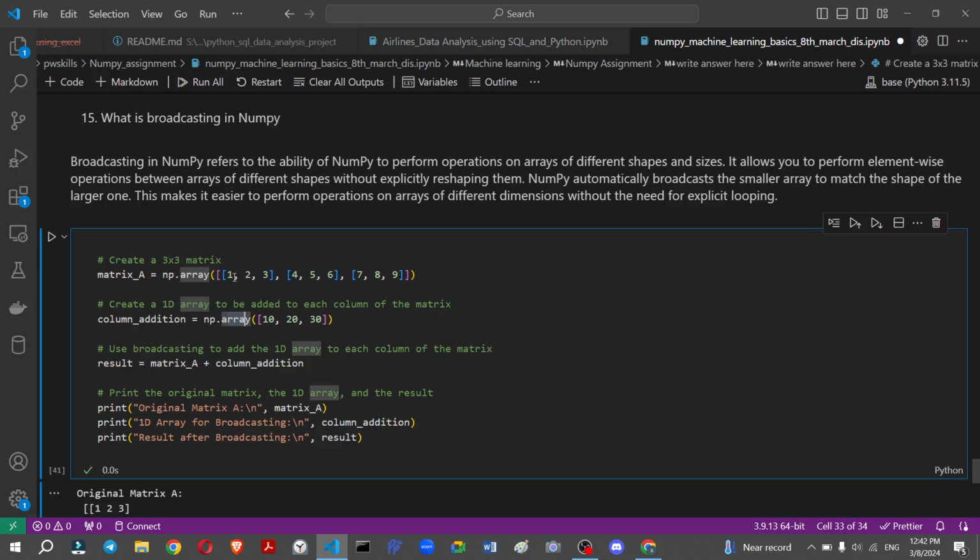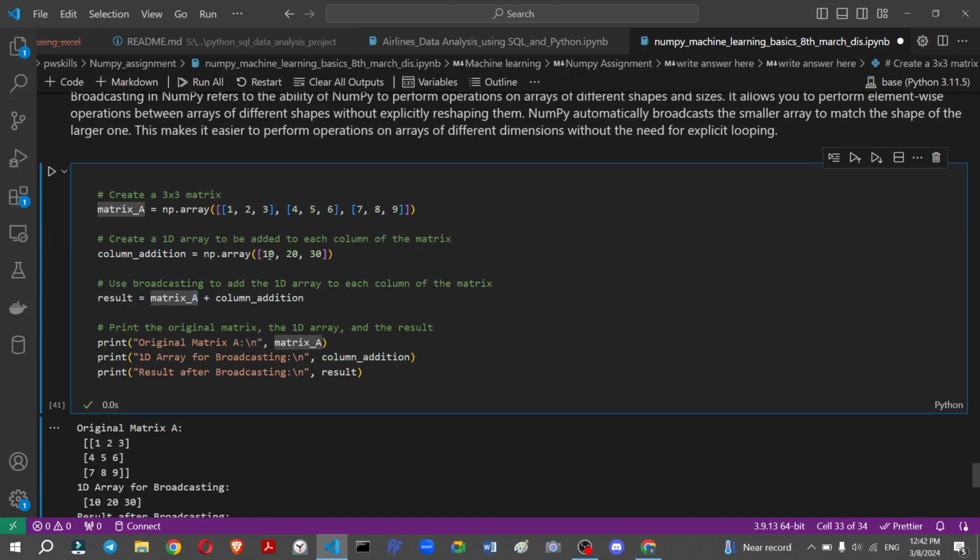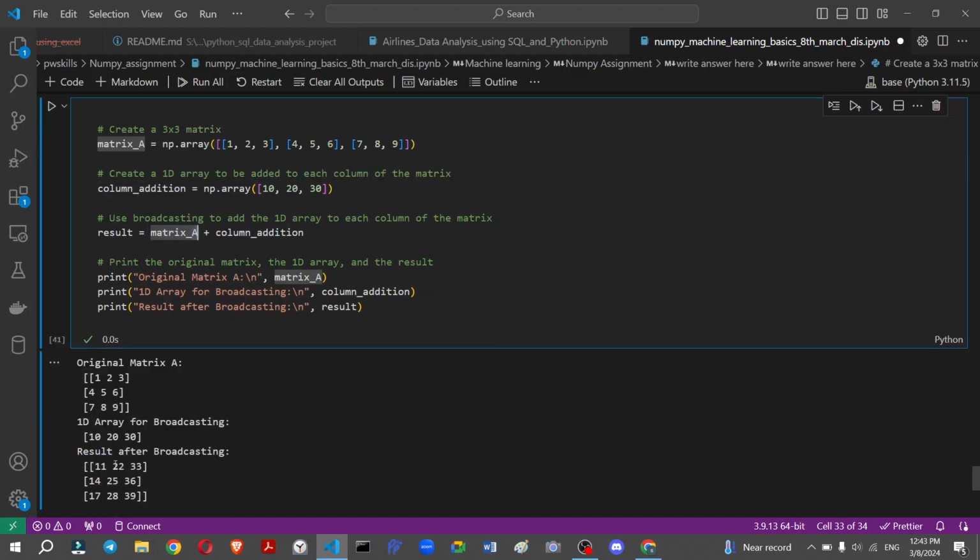So for example, you have 1 2 3 4 5 6 7 8 9. They add 10 plus 1 is 11, 20 plus 2 is 22, 30 plus 3 is 33, and 10 plus 4 is 14, 20 plus 5 is 25, 30 plus 6 is 36, and then 10 plus 7 is 17, 20 plus 8 is 28, 30 plus 9 is 39. The result will look like this.